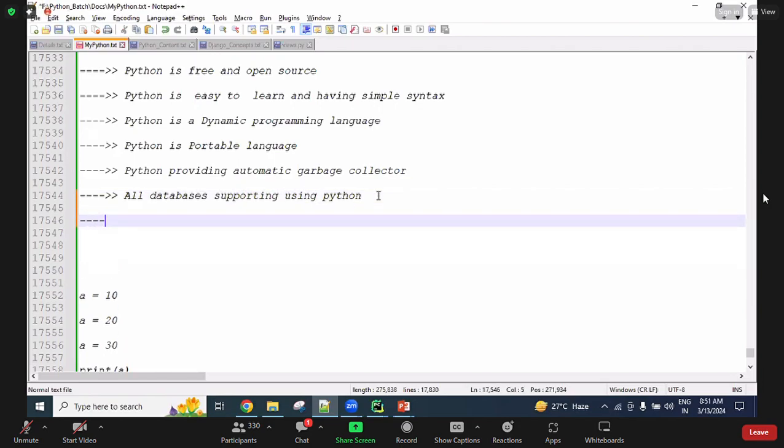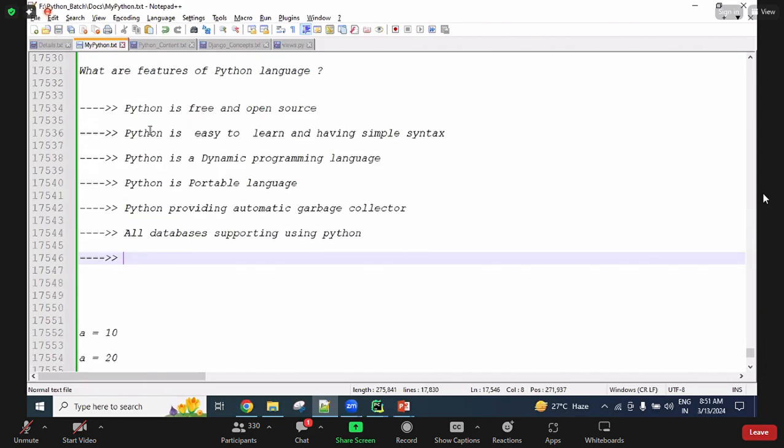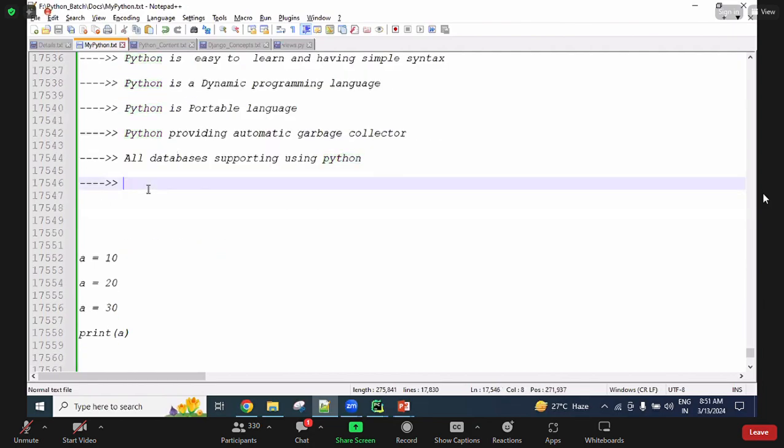Okay, yes. Next, whenever we are downloading and installing the Python software, guys, along with the Python software, so many built-in modules come, guys. So many modules or packages are coming. By using those modules or packages, we can get 70 to 80% of the code, ready-made code, along with the Python software. Okay, so